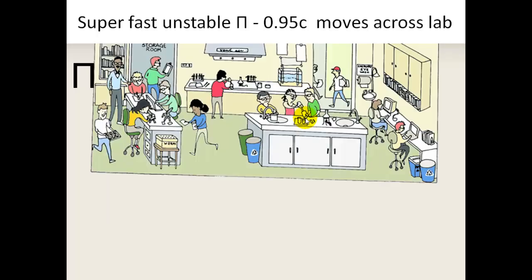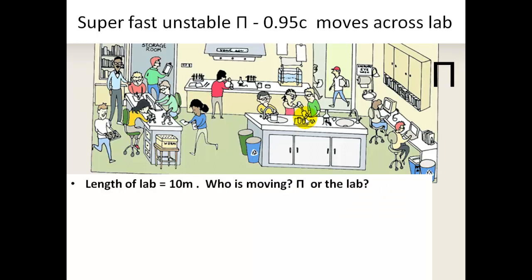Now there is this super fast particle called a meson or pion, which travels across the lab at 95% of the speed of light. There it goes. The question is, we have to look at this. The length of the lab is roughly, let's say, 10 meters. Who is moving, the pion or the lab? Well, it's both. Both are moving depending on your point of view. As far as the pion is concerned, the lab is moving relative to it. As far as the lab is concerned, the pion is moving.